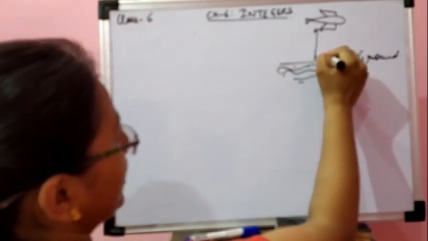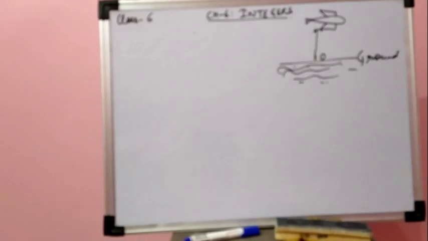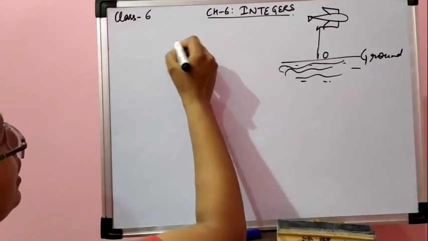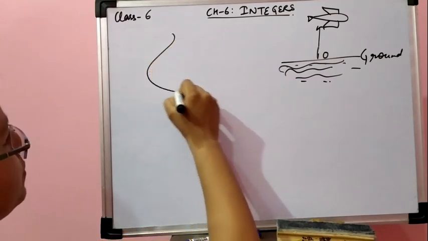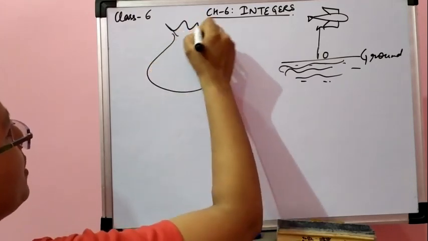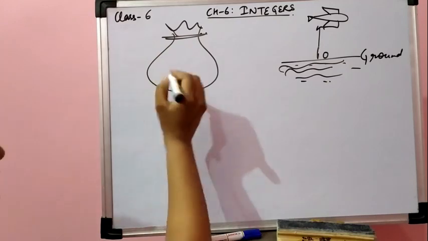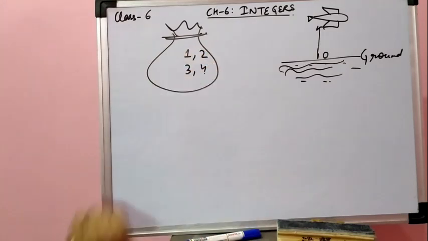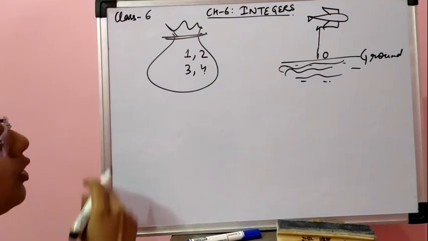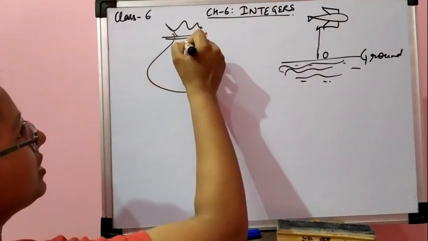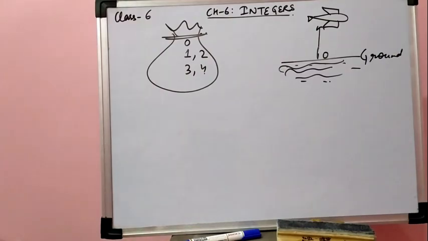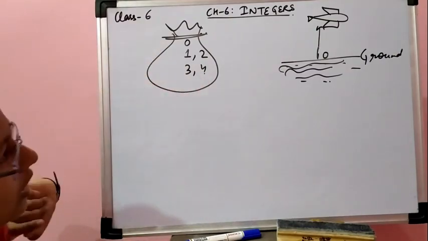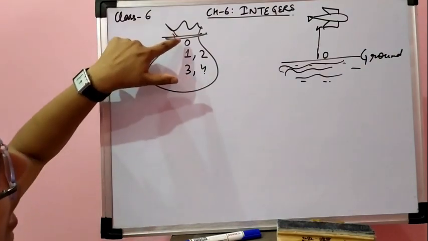जो भी स्टार्टिंग पॉइंट है उसको हम क्या बोलते हैं, रेफरेंस पॉइंट. Now we know that supposing this is a bag, okay? Now in this bag initially we have studied about natural numbers 1, 2, 3, 4, okay. Now when 0 has entered in these natural numbers, this has become a bag of whole numbers.